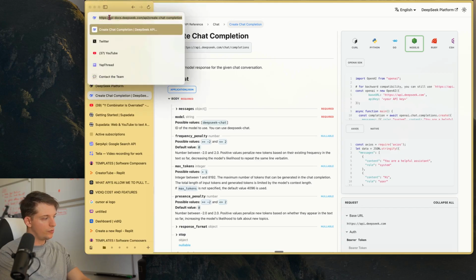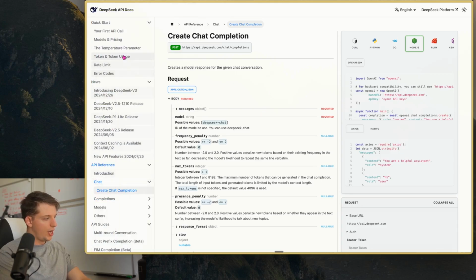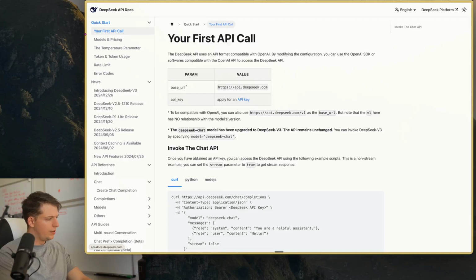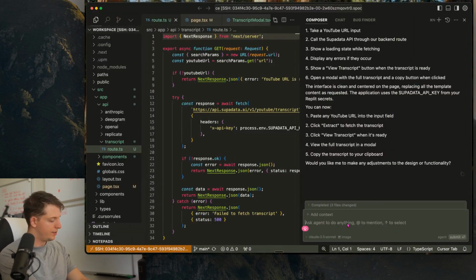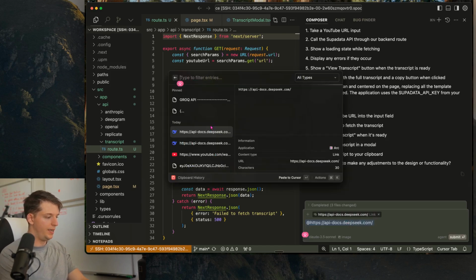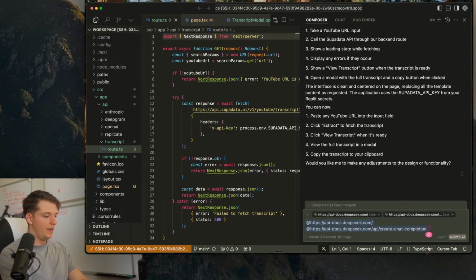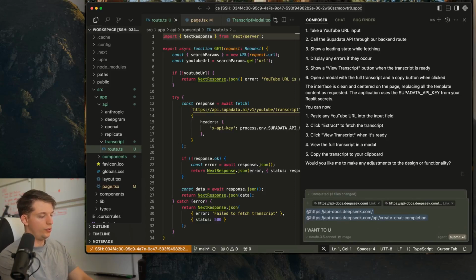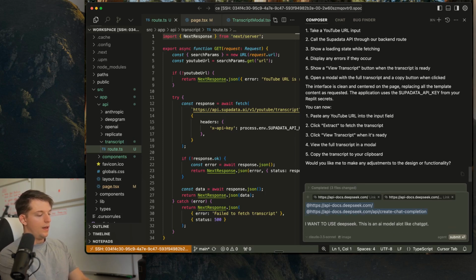Within Cursor we can just copy this link, which is the chat completion. And then we can also do your first API call. I like to do the intro and then whatever we want to use, and we want to use the chat completion. So we are going to paste in both of those links. I'm just going to paste that link in, and I'm also going to paste in this next link here. And I'm going to say, I want to use Deepseek. This is an AI model, a lot like ChatGPT. I will enter the API key in Replit secrets.